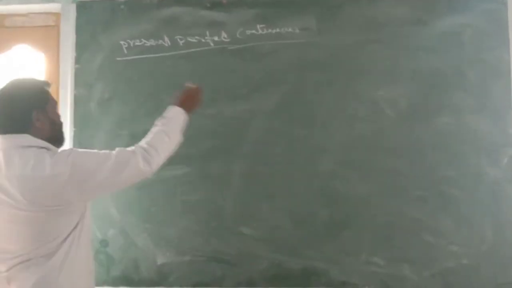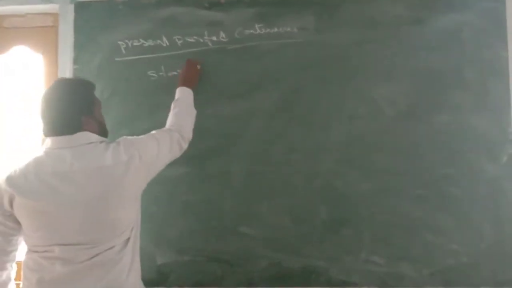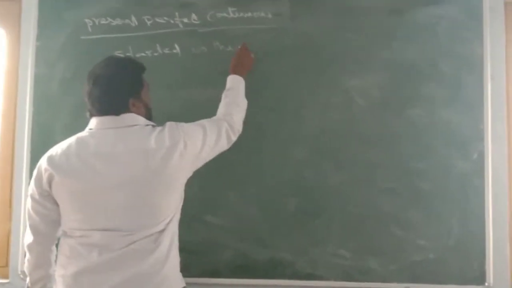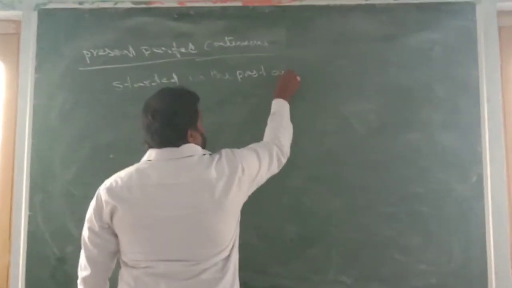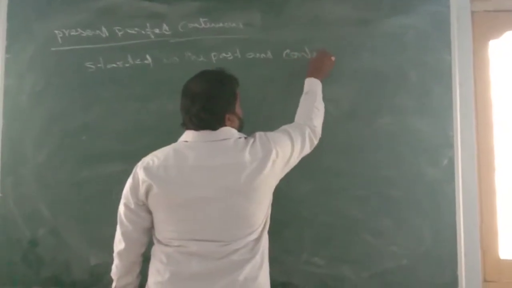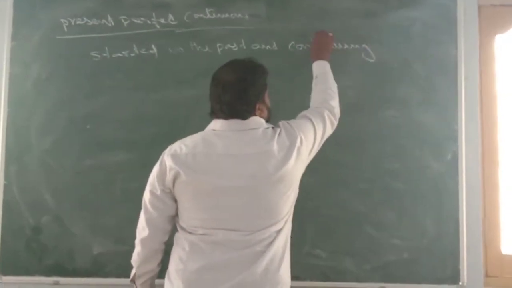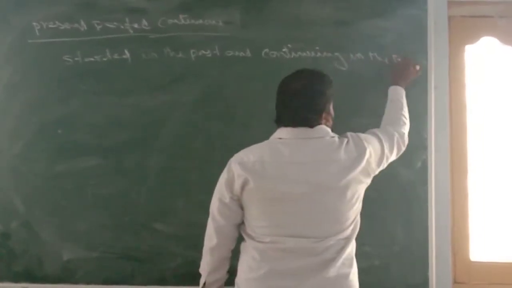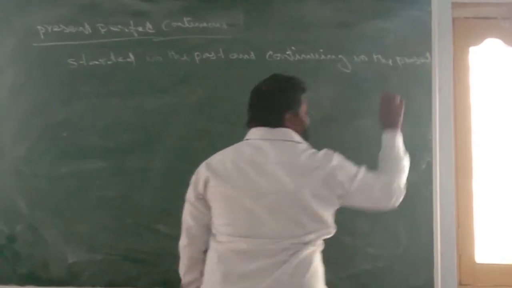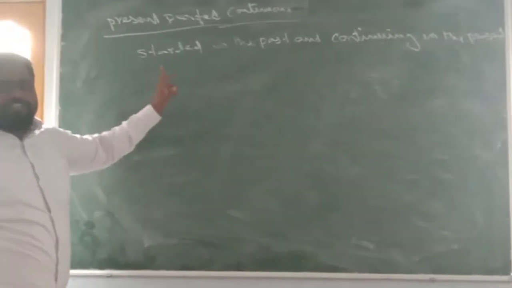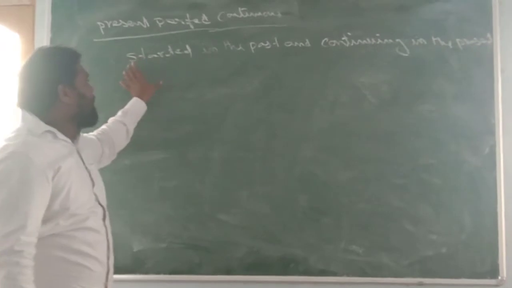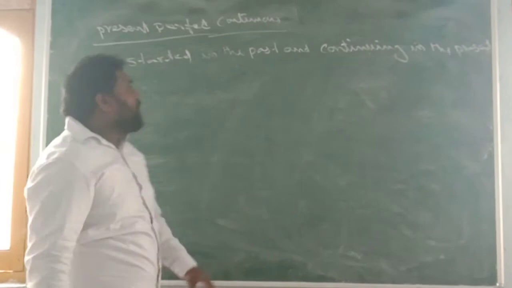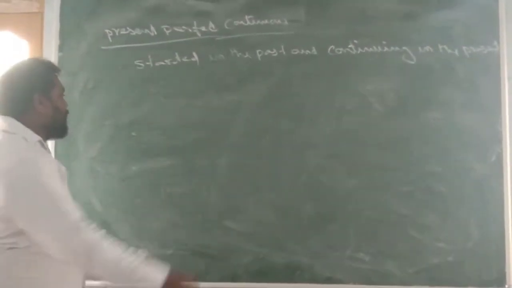The usage of present perfect continuous tense. We use this tense to tell an action started in the past and continuing in the present. So we use this tense to tell an action which has started in the past and continuing in the present. So we have three perfect continuous tenses.